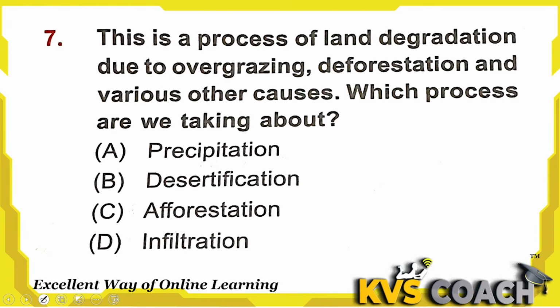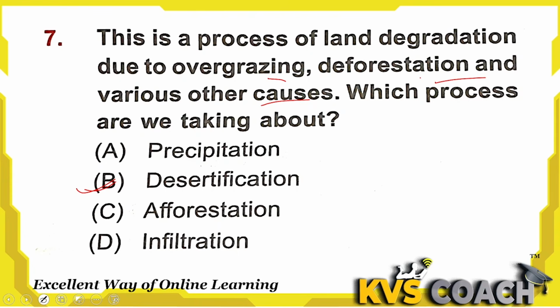Next question is, this is a process of land degradation due to overgrazing, deforestation and various other causes. Which process are we talking about? We are talking about desertification. Desertification is the process of land degradation due to overgrazing by animals or deforestation, and various other causes that make desert.